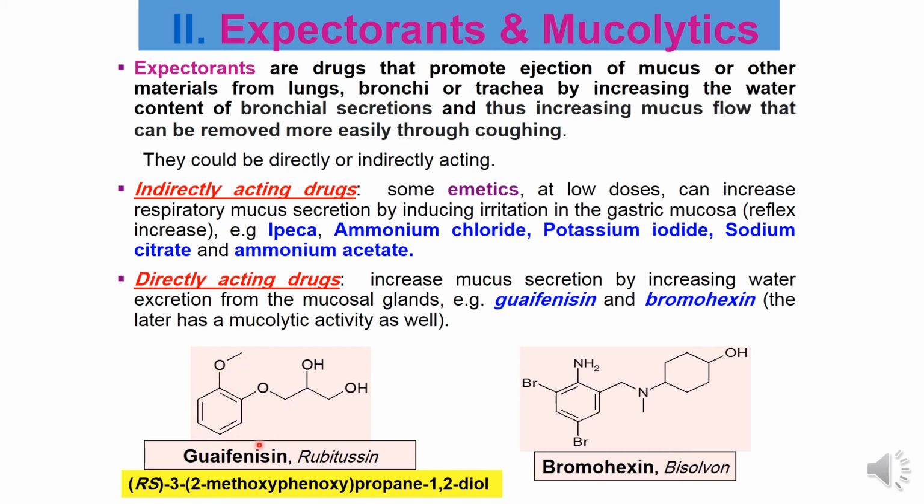So guaifenesin is 3-(2-methoxyphenoxy)propane-1,2-diol, while bromhexine is called bromo due to the presence of bromine, and there is a cyclohexyl group. Bromhexine, as we said, can act as a mucolytic and as an expectorant drug.